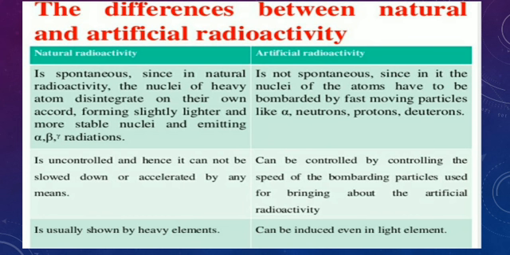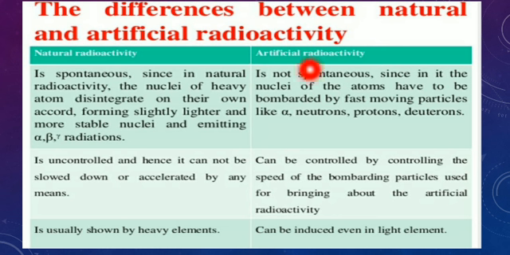Natural radioactivity is a spontaneous process. Which process is natural radioactivity? Spontaneous process. Artificial one is not spontaneous. Since in natural radioactivity the nuclei of heavy atoms disintegrate on their own accord, forming slightly lighter and more stable nuclei, emitting alpha, beta and gamma radiations, right?